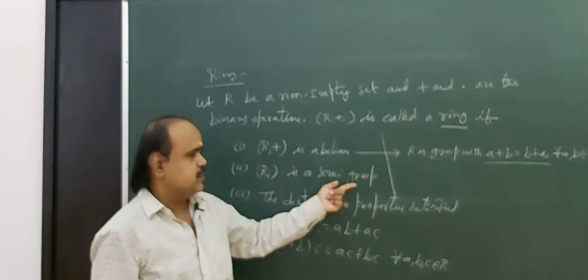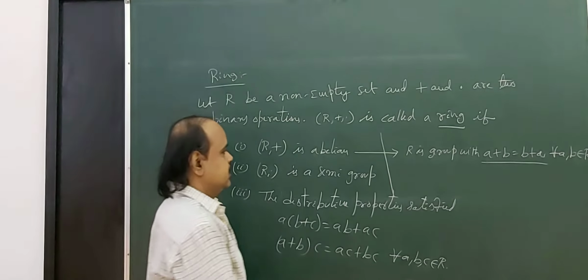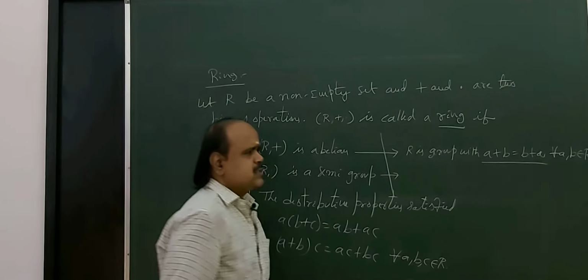Okay. Next is semigroup. What is a semigroup? We say a group if it satisfies four conditions we said.